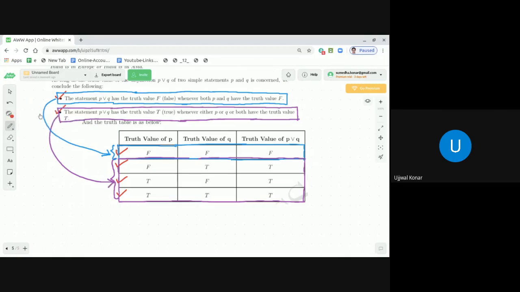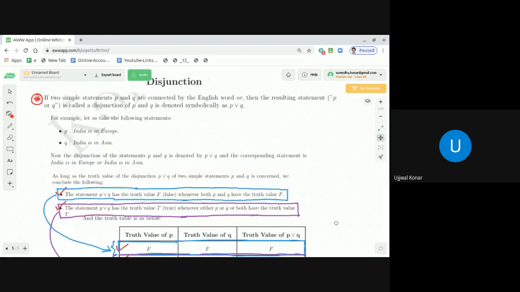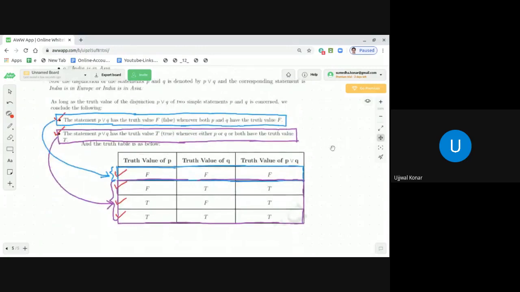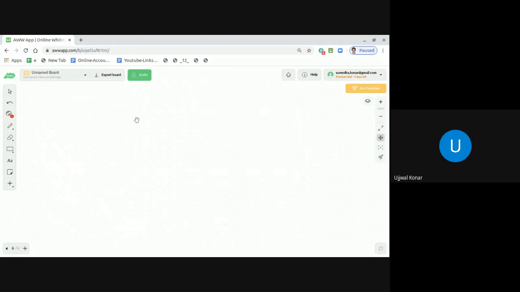Okay, dear students, so I hope you got a very clear idea about the disjunction as well. Now, our next point of discussion is the negation, and that I'm going to discuss with you now. I will take you to the next page and discuss about the negation.